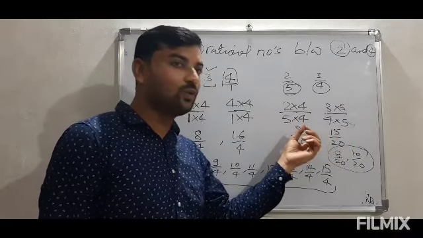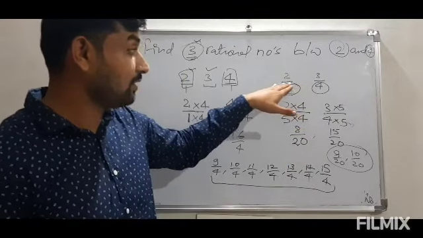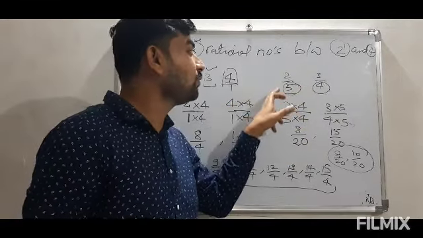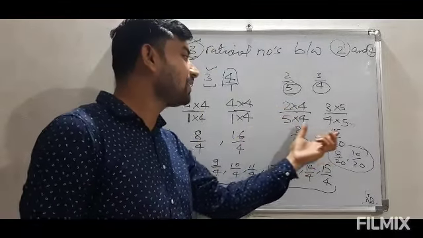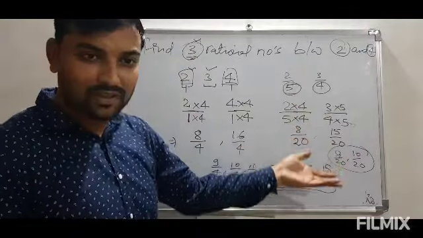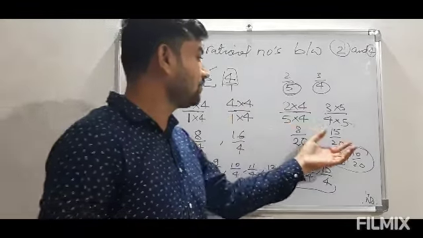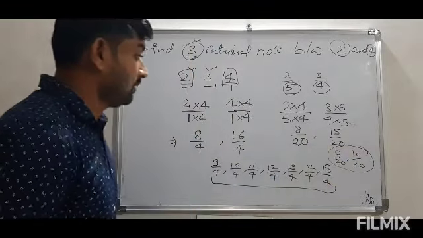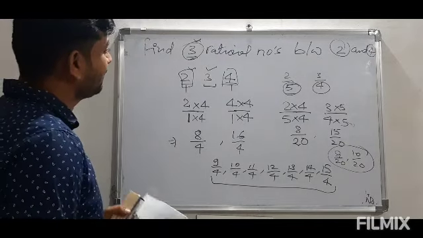Now again, suppose the question is find 100 rational numbers in between 2 upon 5 and 3 upon 4. Then we have to again multiply, because we are not getting 100 numbers in between. So we have to multiply by some other number now. As I told you, we have to multiply by n plus 1. So it is very simple to do.